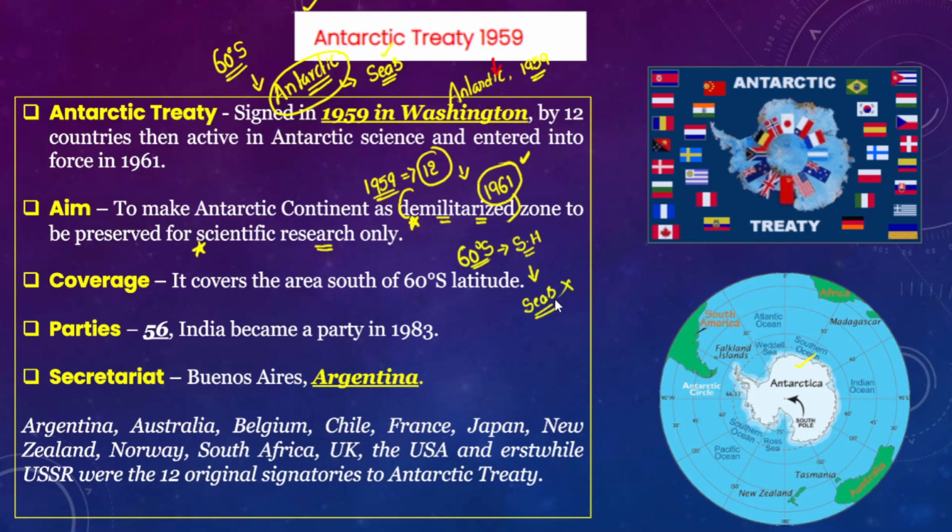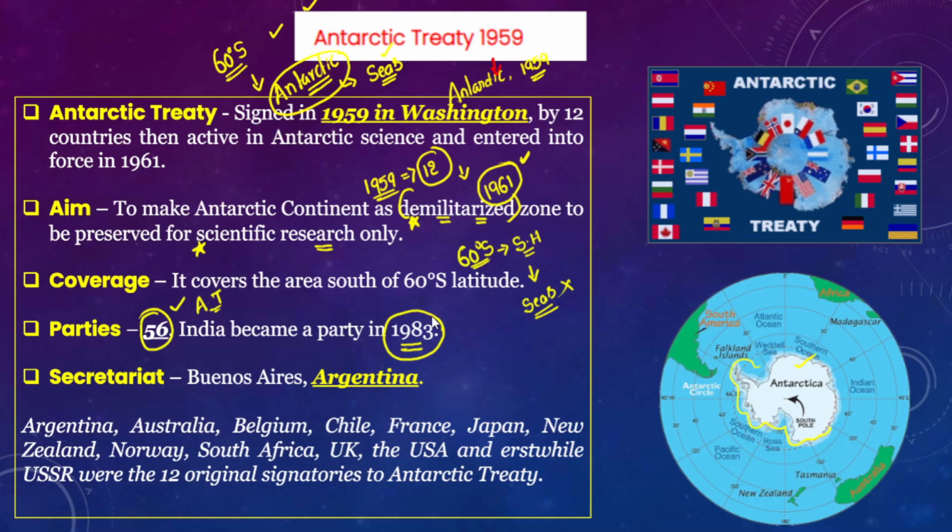The parties which are part of the Antarctic Treaty are 56, and India is also a member country, because India became a member of this treaty in the year 1983.